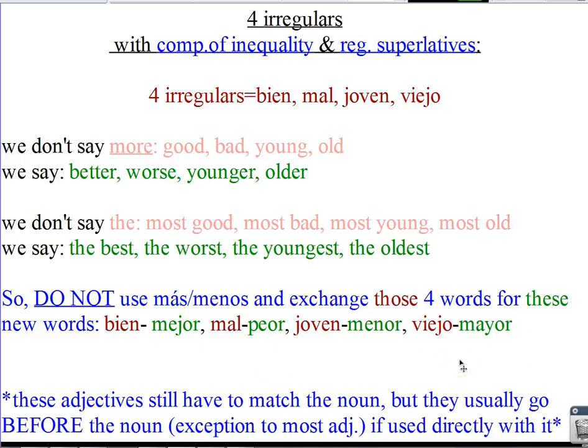And as opposed to black cat having to be cat black, these adjectives usually go before the noun if they are used directly with it. So if I'm saying the best cat, I would say el mejor gato. And that is that. That's what you need to know about these four irregulars. You will not use bien, mal, joven, or viejo with comparisons of inequality or regular superlatives. Instead, you use mejor, peor, menor, and mayor, and you take out más or menos from the formula.